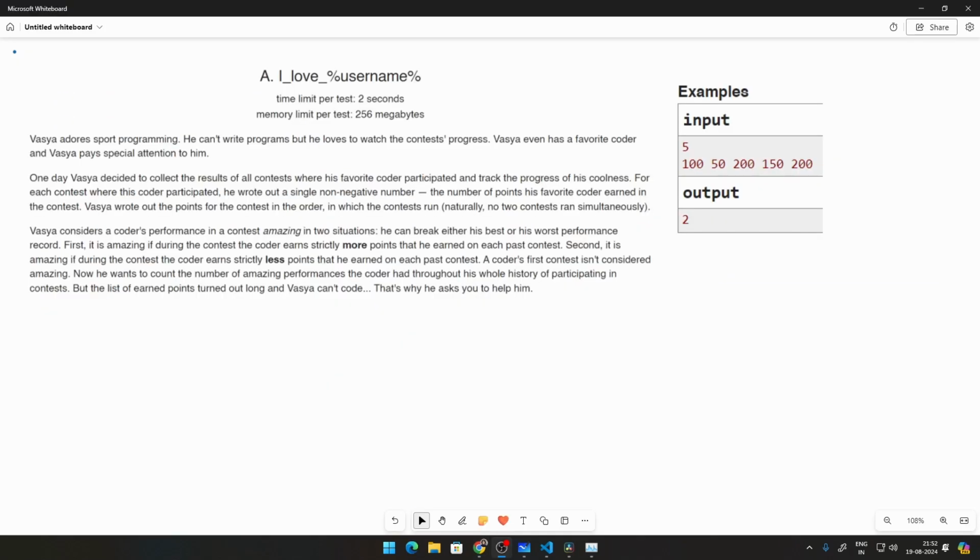Before we attempt to solve this problem, let's read through this question once. Vasya adores sports programming. He can't write programs but loves to watch other contests progress. Vasya even has a favorite coder, and pays special attention to him. One day Vasya decided to collect the results of all the competitions where his favorite coder participated and track the progress of his coolness.